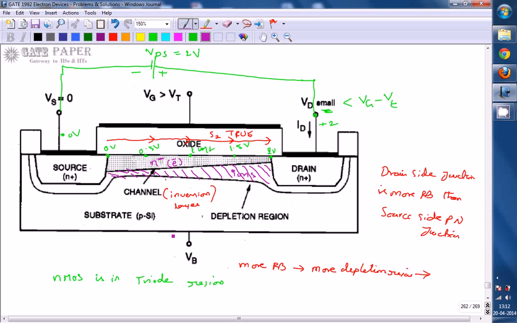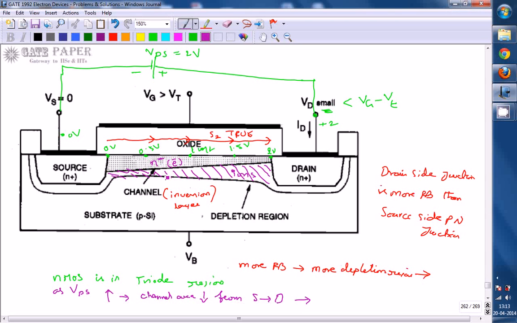So as VDS increases, the channel area reduces from source to drain.